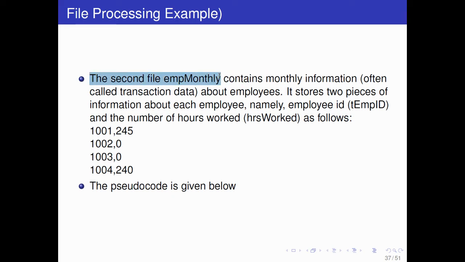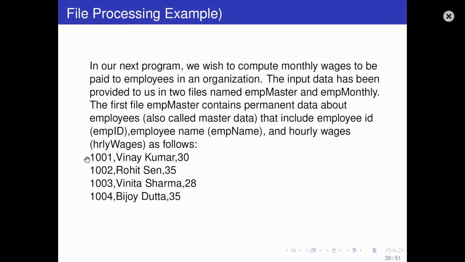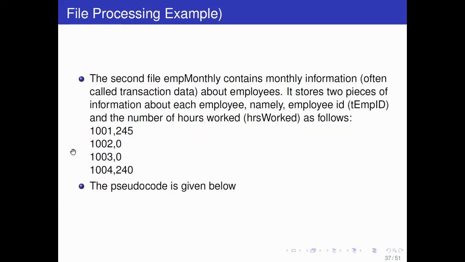The second file is named employee monthly, and it contains monthly information, often called transaction data, about employees. It stores two pieces of information about each employee, namely employee ID and number of hours worked. So one file contains ID, name, hourly wages. The second file contains ID and number of hours worked.